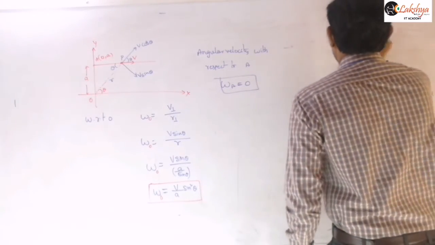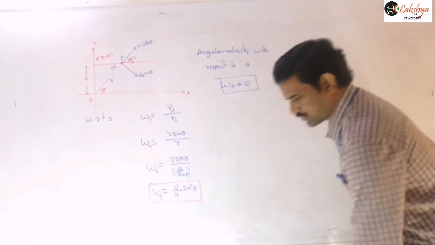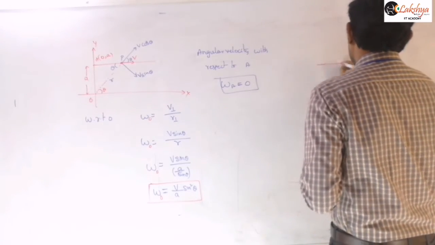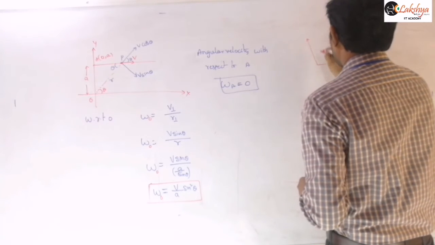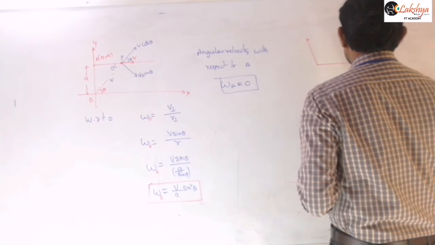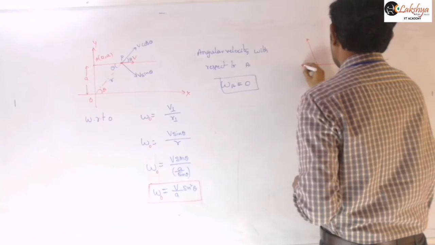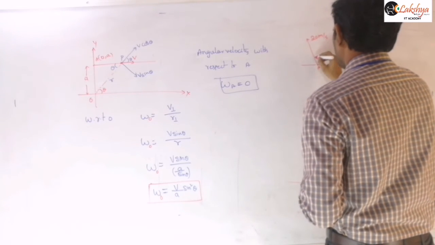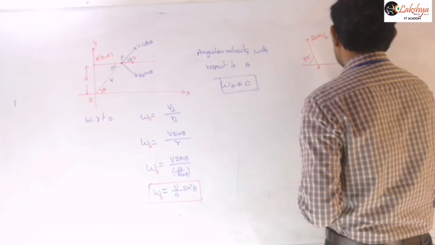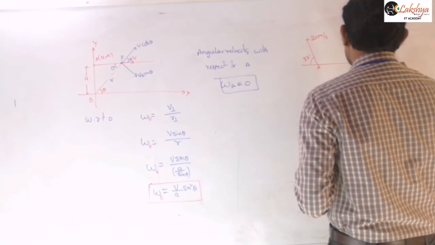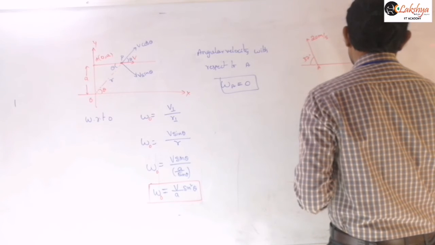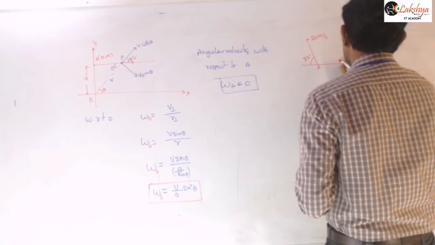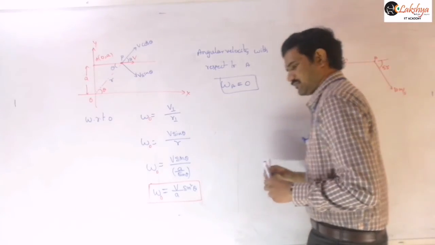And based on this relative angular velocity, let us write one problem. I will give that problem and you can solve it easily. I am taking the case like this. This is a particle A having a velocity of 20 meter per second, and this angle is say 37 degrees, and this angle is 53 degrees, and its velocity is say 10 meter per second, and this distance I am taking as 5 meters.